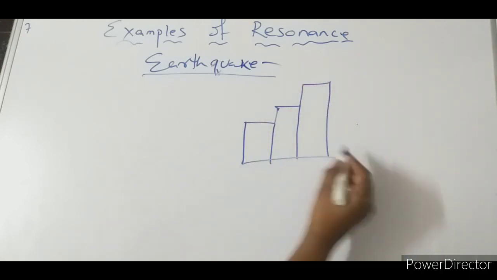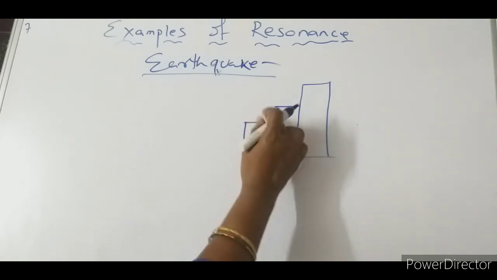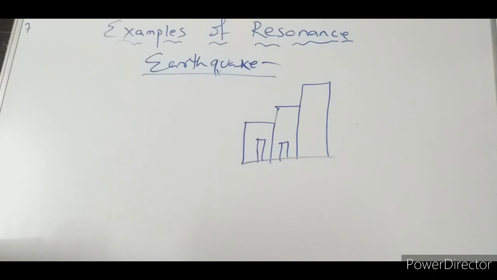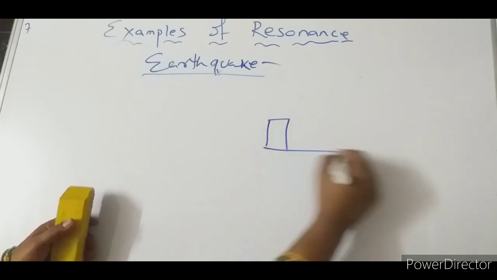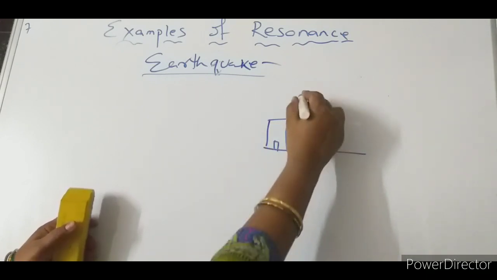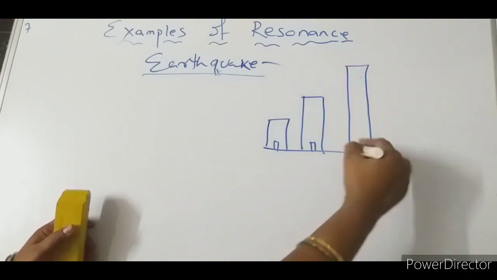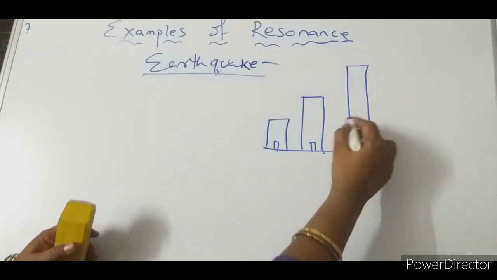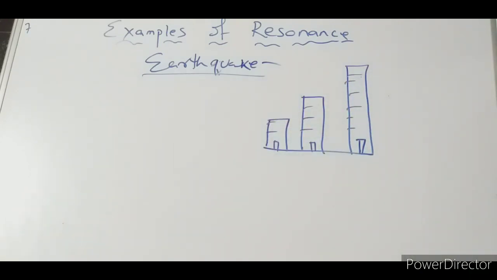Now let us take some examples. Let there be different buildings: one building, another building, another building, on the surface.